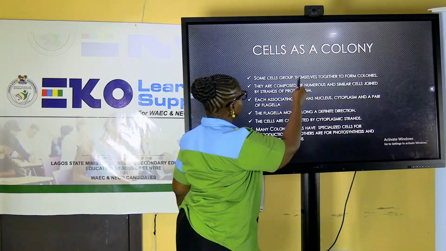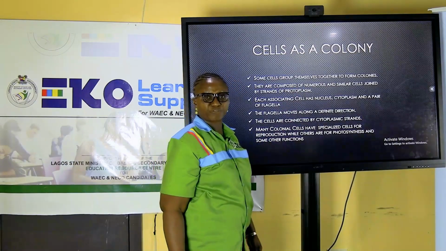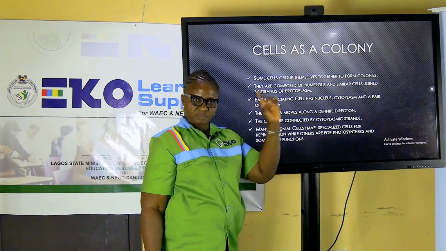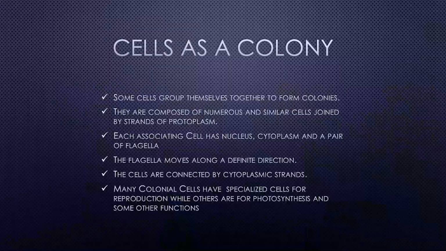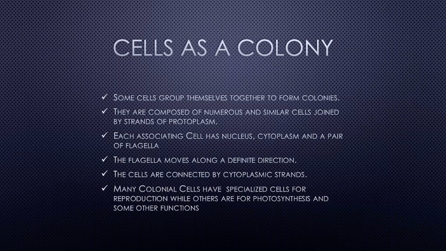And here we have another form. Remember the first form that we looked at was what? Solitary, independent. The second form, we call cells as a colony. In this form, the cells are composed of numerous similar cells that are joined by strands of protoplasm.